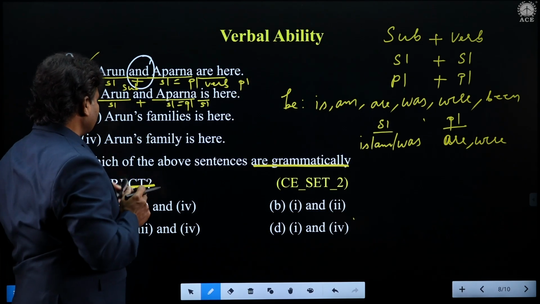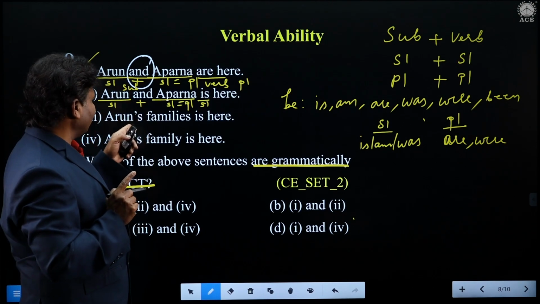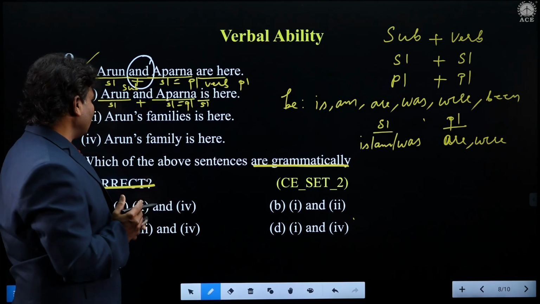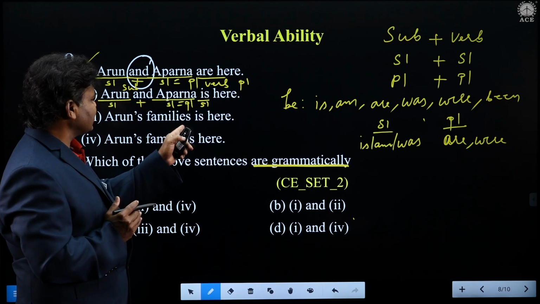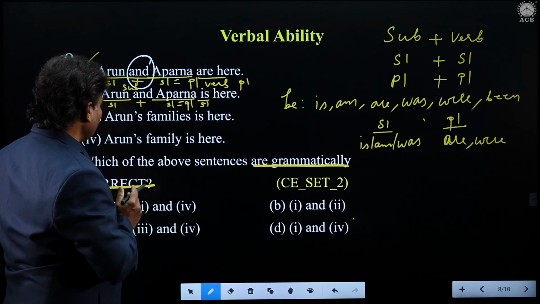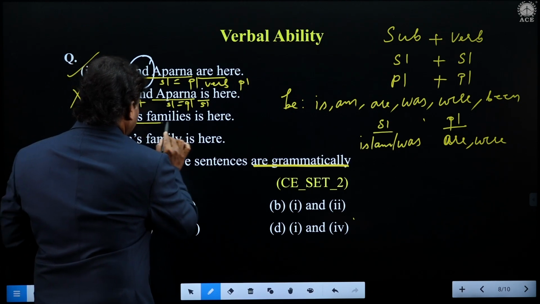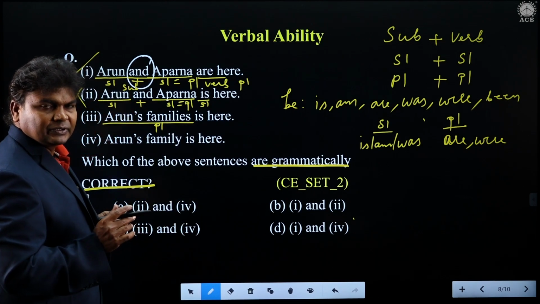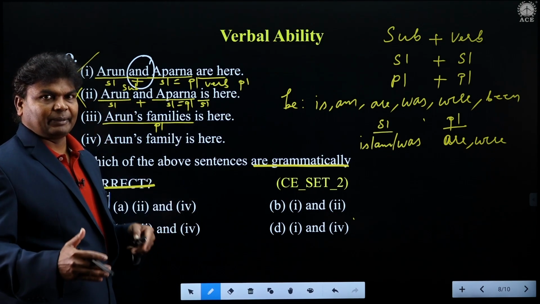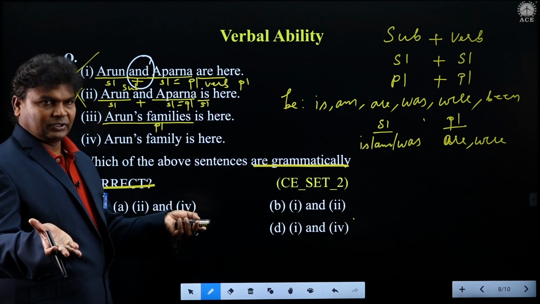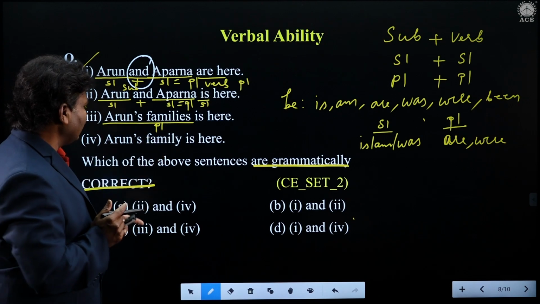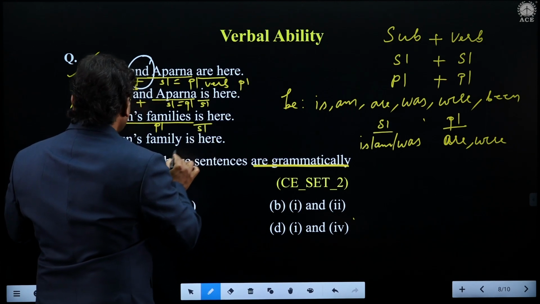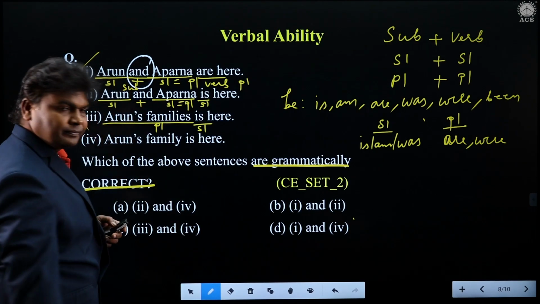So apostrophe S. So Arun is only one person. Apostrophe S indicates something is pertaining to somebody, something is belonging to somebody, students. So Arun's families is here. Now when you say Arun's families, we have to take it into consideration fully. Because he has given the word families, maybe Arun might be having one family, two families, three families, we don't know. So Arun's families is plural, but your verb also should be plural, students. But what do we have here now? Singular. So therefore this option also is wrong.